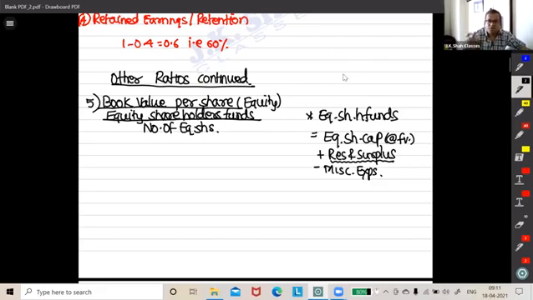Once the lecture gets over, you have a second lecture immediately. At 10 o'clock, within half an hour you have the next lecture. Then no discussion. I would have shown you something on Moneycontrol and how the book value could be seen. But if you don't have a next lecture tomorrow, must be having tomorrow also. We'll try. Let's see.